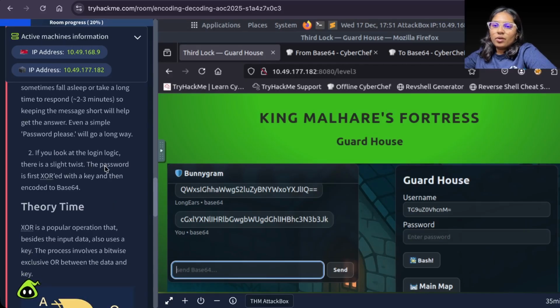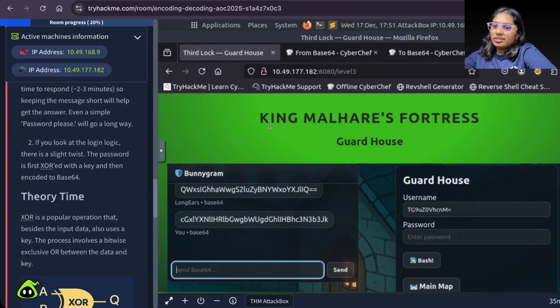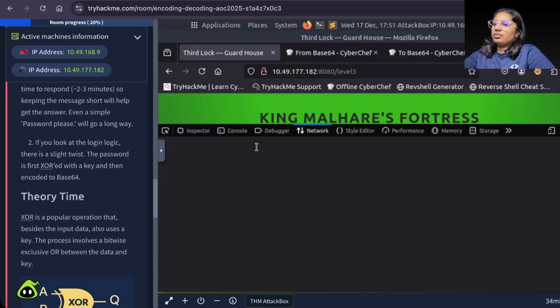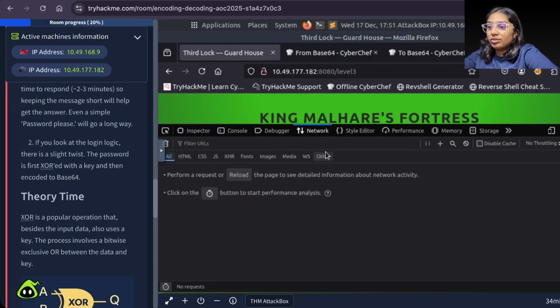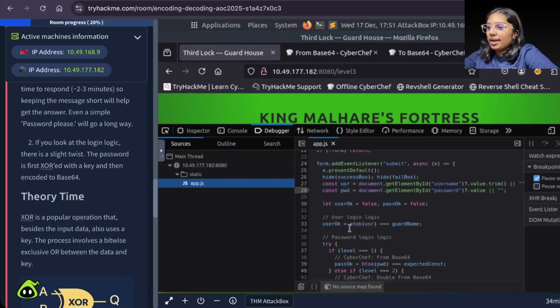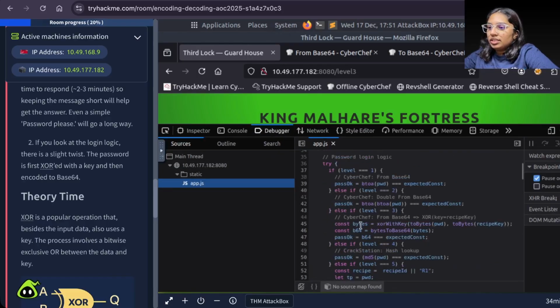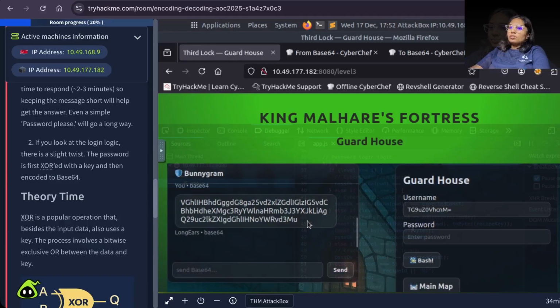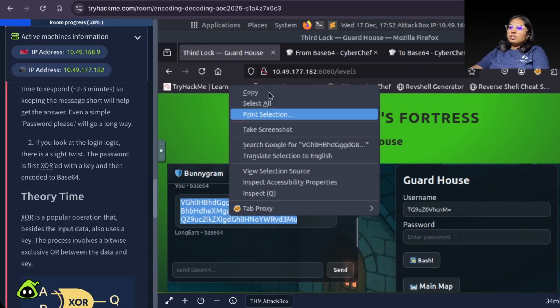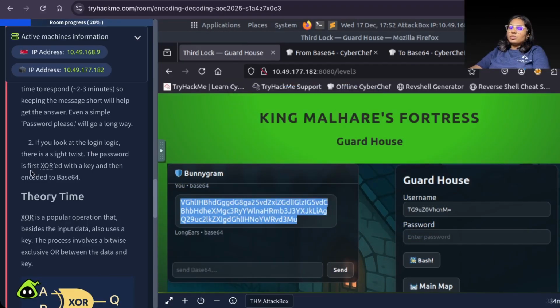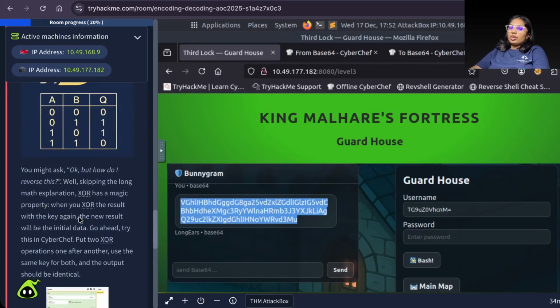If you look at the login logic, there is a slight twist. The password is first XORed with a key and then encoded to base 64. So we will go to the network tab. Sorry, we will first go to DevTools, go to debugger app and look at the password logic. In the level 3, we have XOR with key and then bytes to base 64. Got the response. The password is first XORed with the key and then encoded to base 64. This is the logic for XOR.